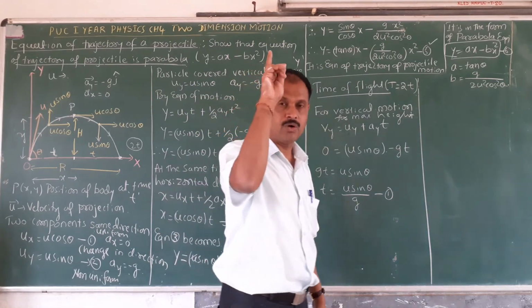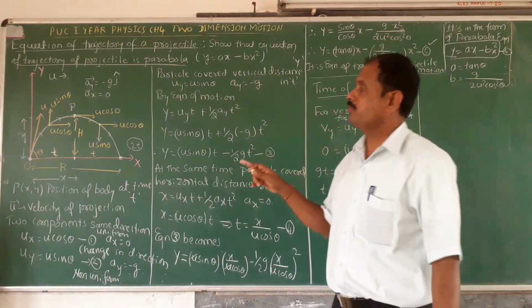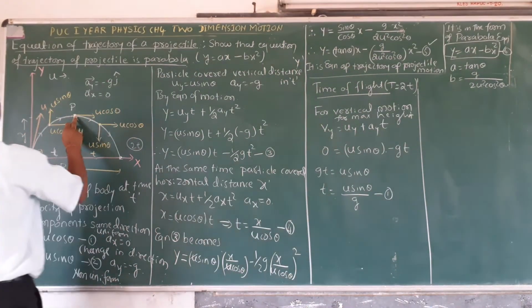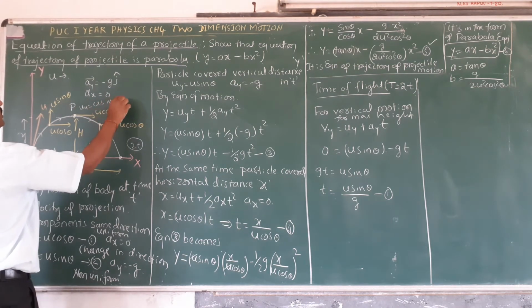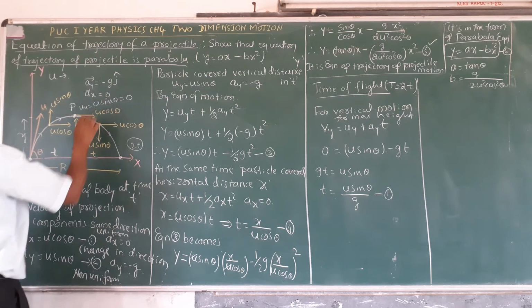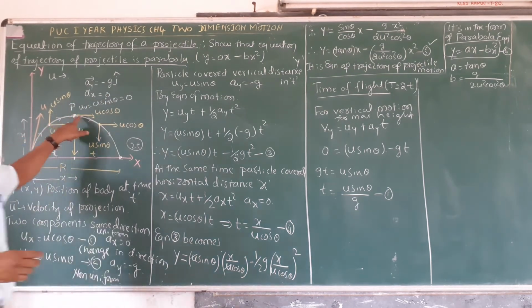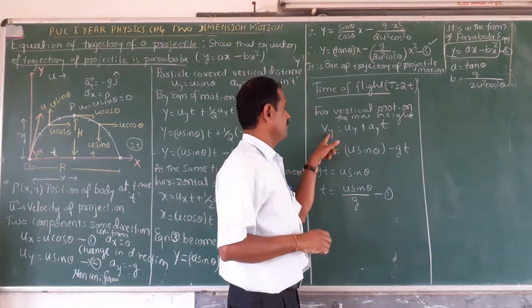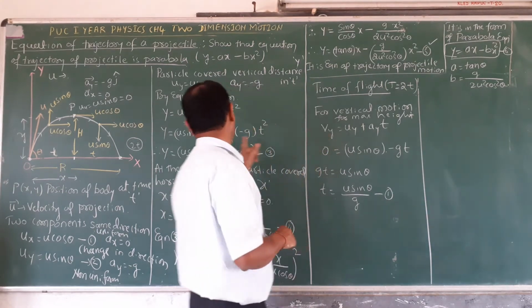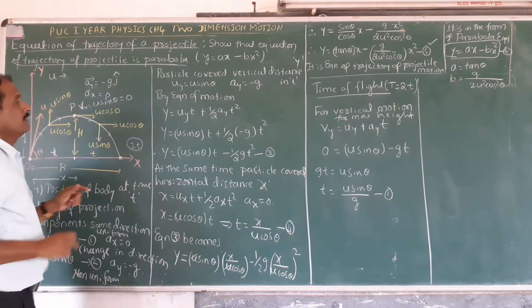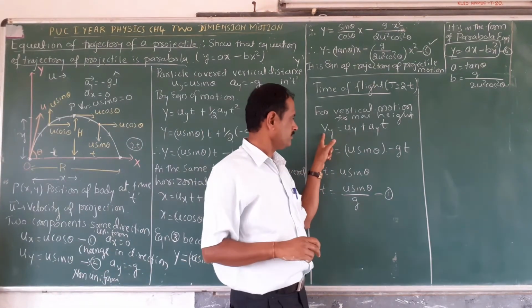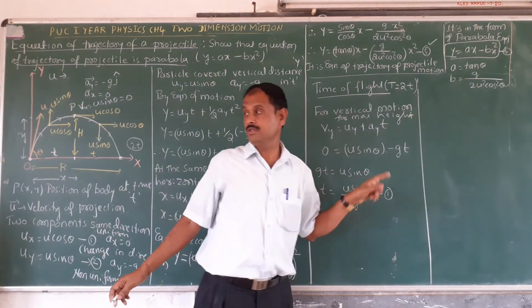Final velocity Vy is 0 when it reaches the maximum height. The initial velocity is u sin theta.